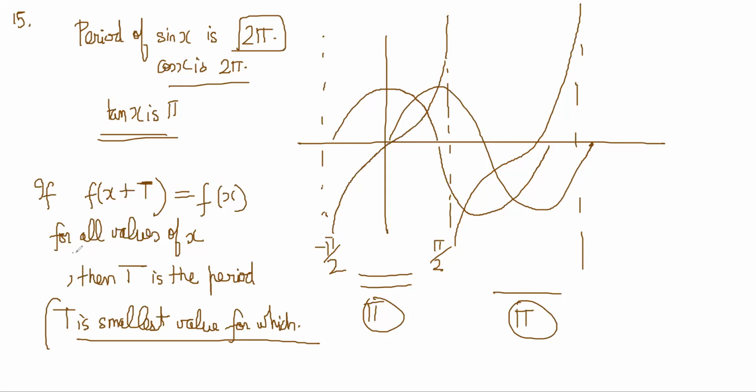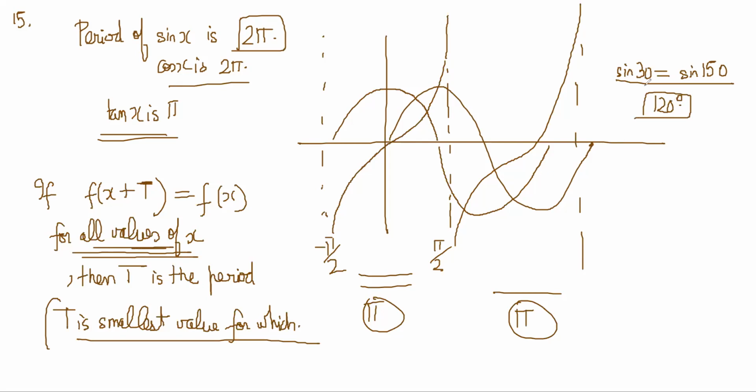Now notice that it is important here what I wrote: all values of x. It's not that one particular value has matched, and then that is the period. It's not necessary that just because sine 30 is equal to sine 150, 120 degrees is the period.